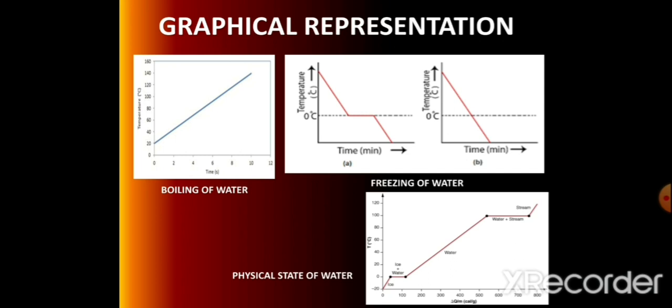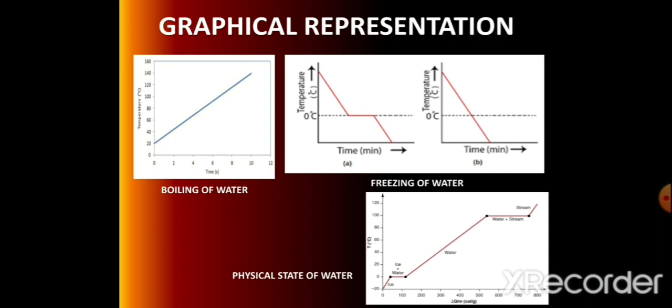Now you can see the same graph represented as B. Here the temperature steadily decreases from highest to below 0 degrees. Means this temperature falls down manually. We provide a specific type of condition. Due to that, the temperature steadily lowers from highest to lowest. So this graph represents the freezing of water by artificially lowering the temperature.